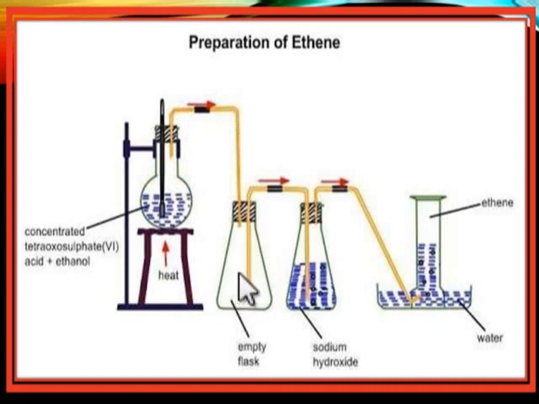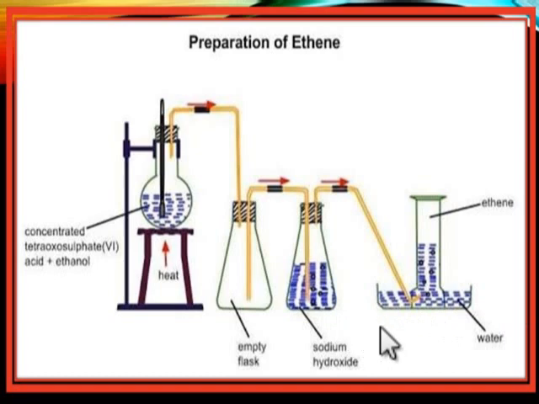The essence of this empty conical flask is to prevent the sodium hydroxide here from sucking back into this reagent. So this empty flask has to be placed in between so that it will not suck back. Now, the essence of this sodium hydroxide is to absorb other impurities. During the production, some impurities are formed alongside the ethene, such as carbon 4 oxide and sulfur 4 oxide.